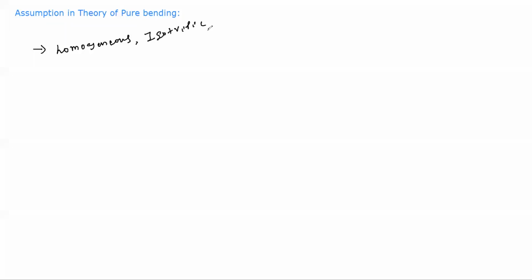And third is the... Can anyone tell me what is the term called homogeneous and the term called isotropic? You have a mic, right? You can also tell me. Can anyone tell me what is homogeneous and isotropic? Let's tell me.